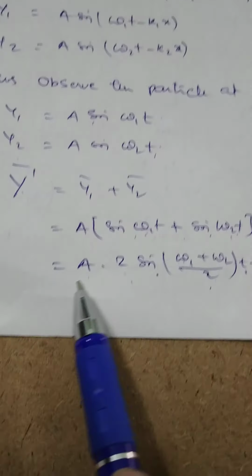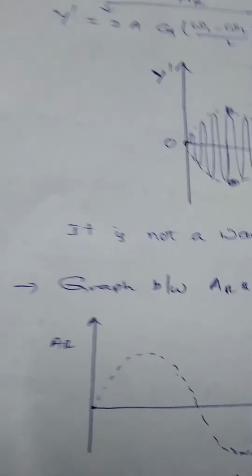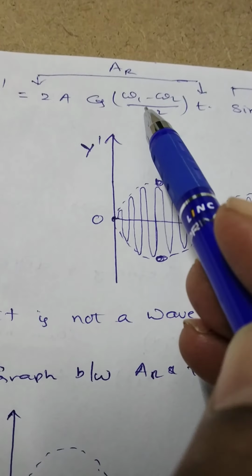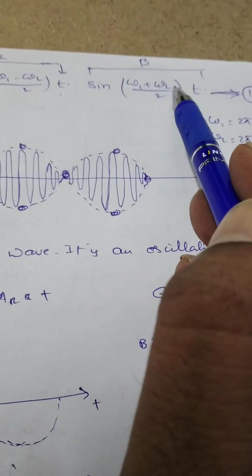That means this equation can be written as y dash is equal to 2a into cos of (omega 1 minus omega 2)/2 into t, sin of (omega 1 plus omega 2)/2 into t.